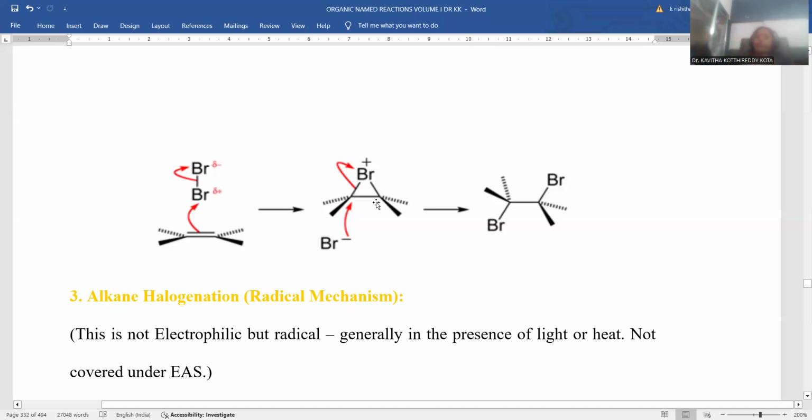renders the entire top layer position, leaving the provision only for another bromide to occupy from the bottom edge rather than the top position. Bromo-bromo repulsions would dominate if both came from the top edge, so the other bromide comes from the bottom side, and the anti-product predominates in the electrophilic addition process.